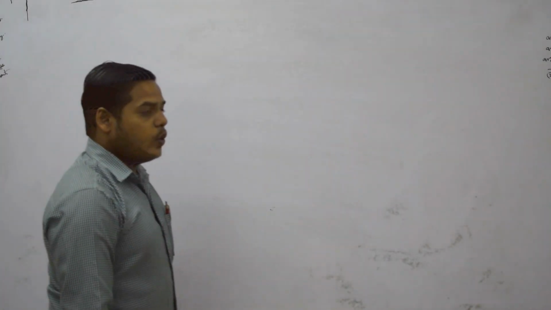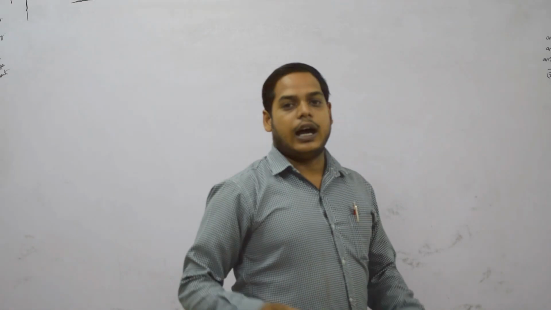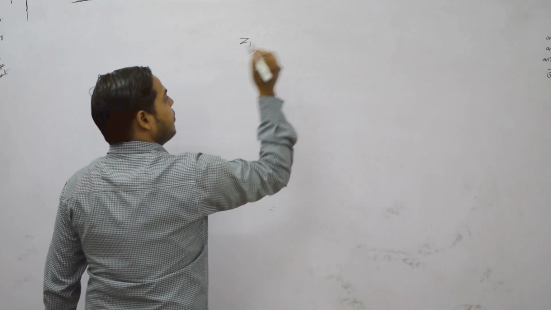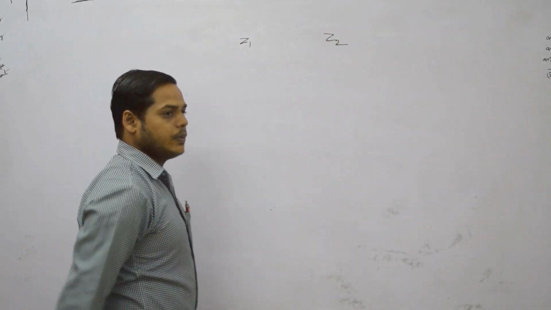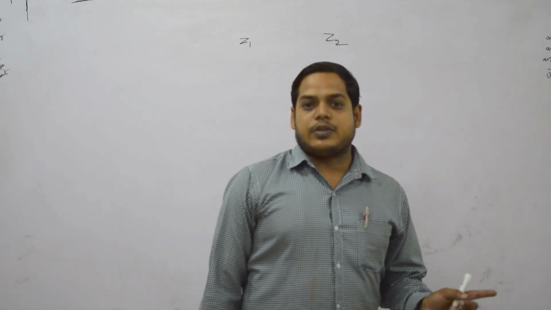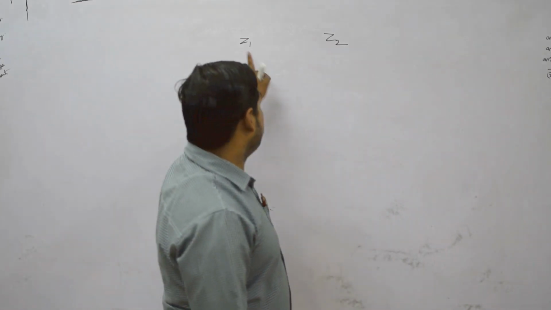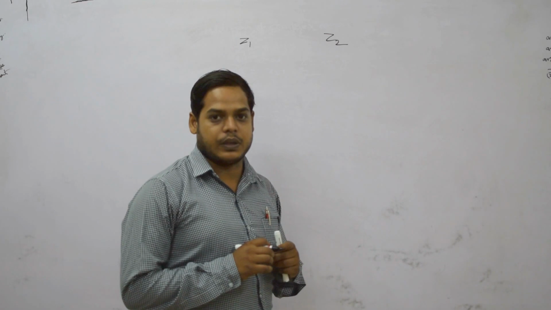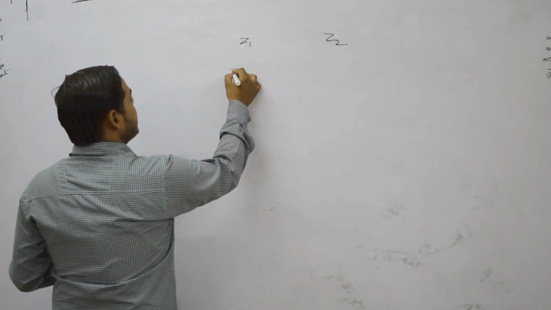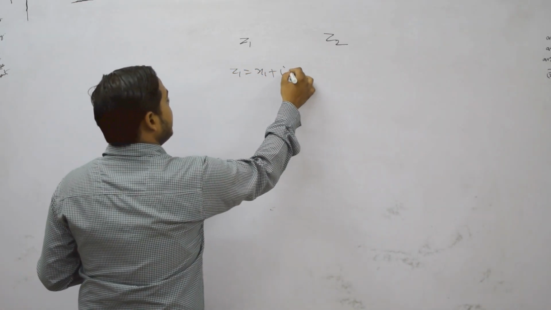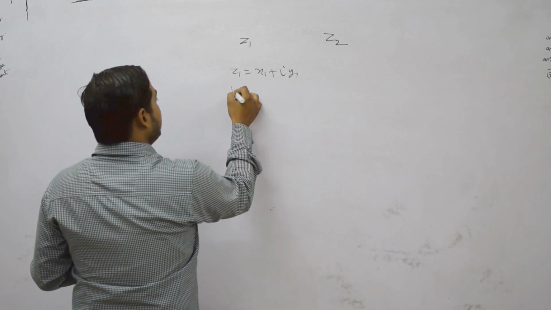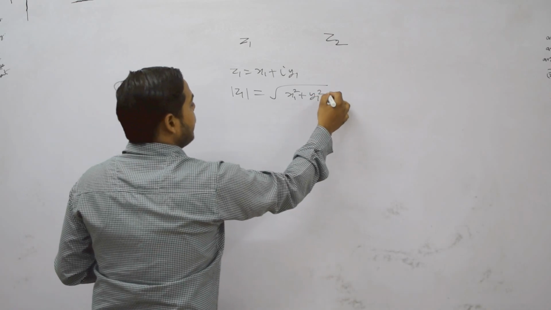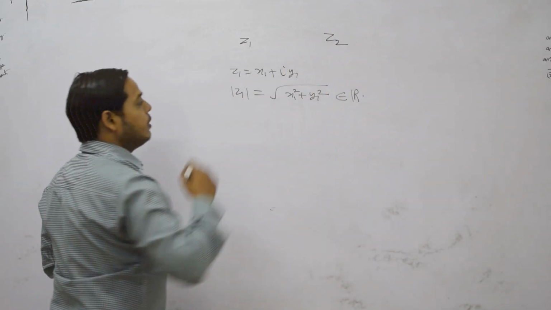Then how do we know which complex number is greater or which is smaller? Suppose Z1 is a given complex number and Z2 is another complex number. In the last class we discussed the magnitude, or modulus, of a complex number. If Z1 equals x1 plus iy1, then its magnitude equals under root x1 square plus y1 square, which belongs to the real number system.